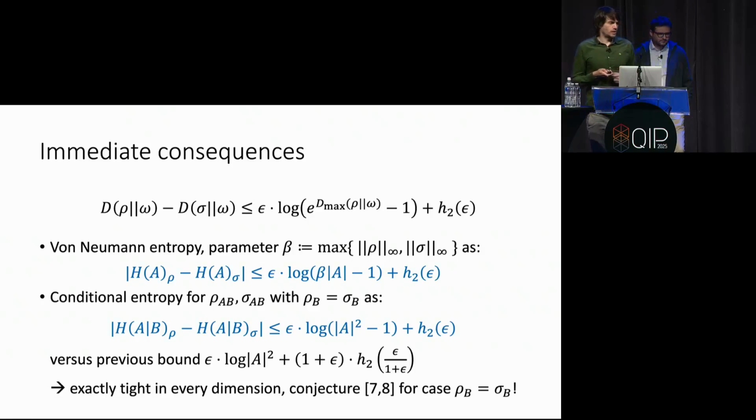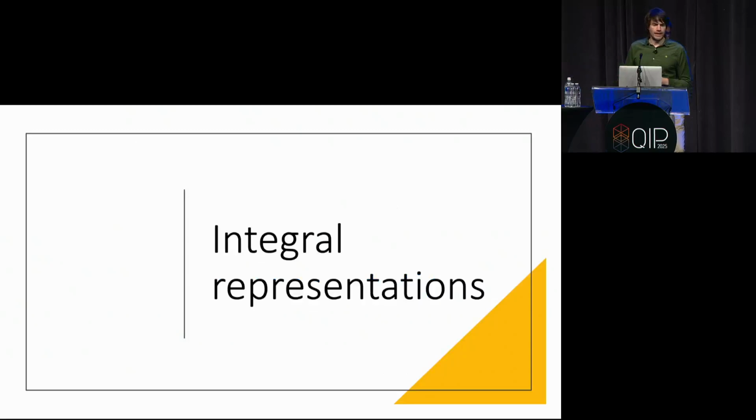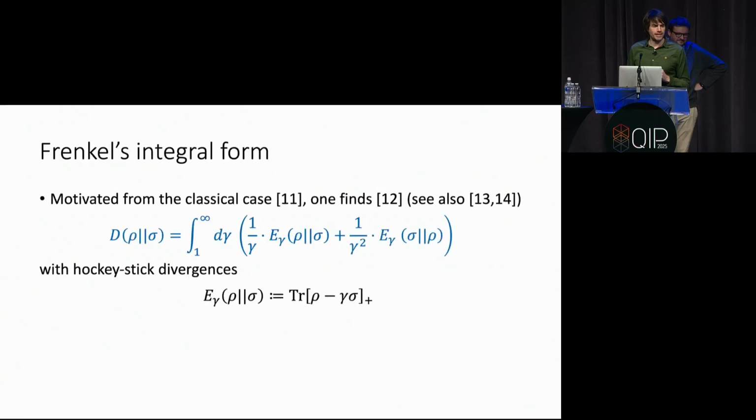It was also conjectured before. Now, how do we prove this? Well, this was also in the title of my half of the talk. We do this based on integral representations. In particular, there's this integral representation due to Frenkel. And what is really nice about this representation is that it equally holds classically, in the commuting case, and quantumly.